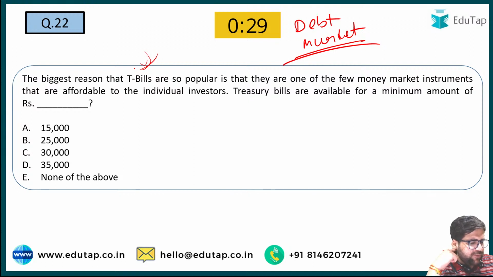Okay, I can see maximum of you are going with the right options. That's really good to see. Now I need answers from everyone. What will be the answer for question number 22, T-bills?